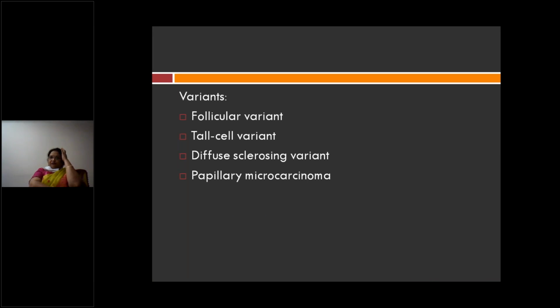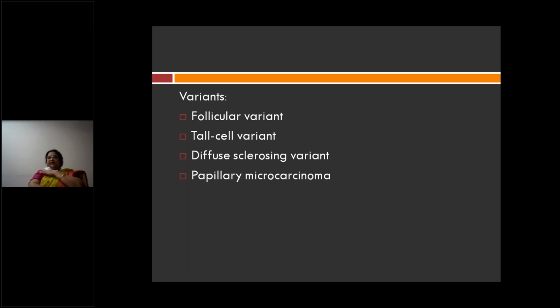What are the variants of papillary carcinoma of thyroid? You can see follicular variant, tall cell variant, diffuse sclerosing variant, and papillary microcarcinoma. All these are variants of papillary carcinoma. Several variants, depending upon how the tumor cells appear. You can have a follicular variant.